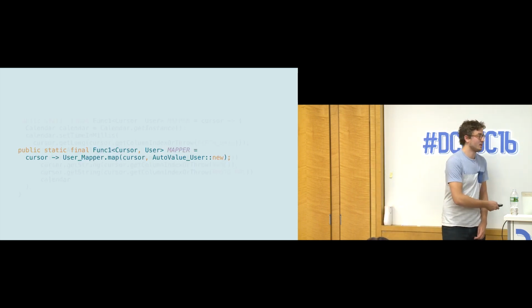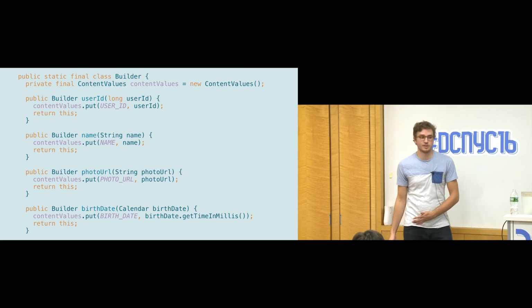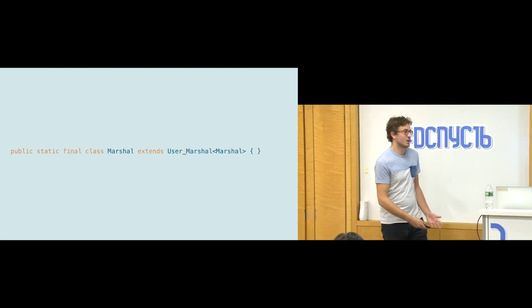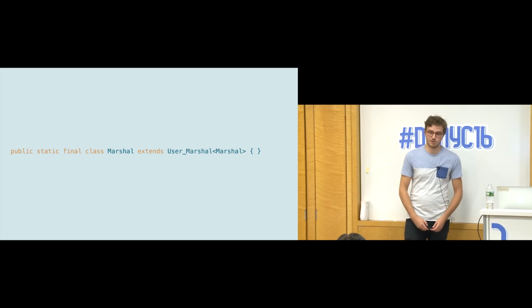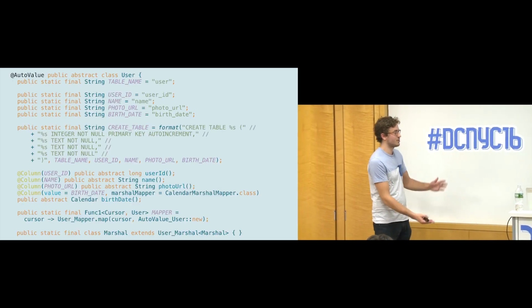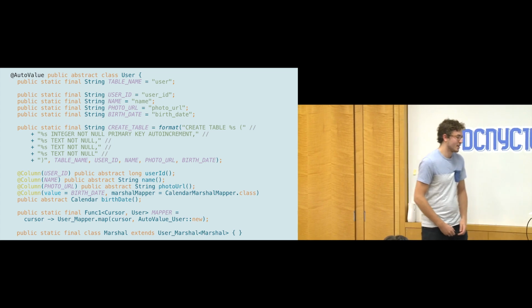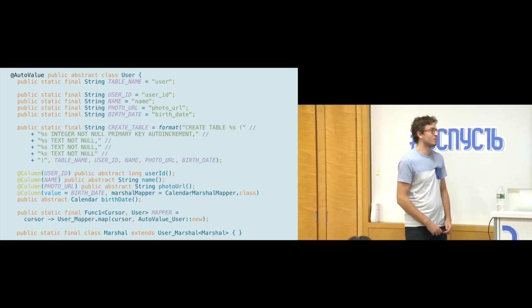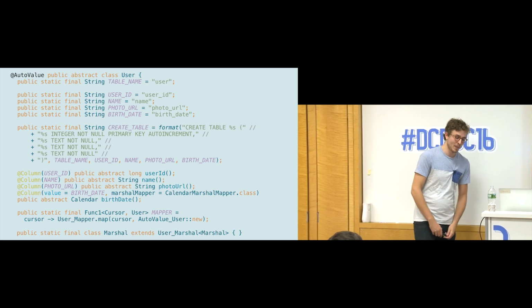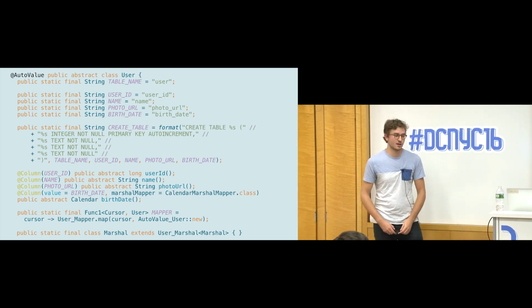This part, the mapper, gets reduced to just referencing the generated class. And similarly, the content values part, we just call it Marshall, and again, you just reference it from the generated class. And this is actually a lot better. You can see the entire file now almost fits on one slide, save for a curly brace. So whenever you need to make changes, mainly what you're doing is adding string constants and then adding another method to the auto value, which is fine. In PRs, this is a lot better.